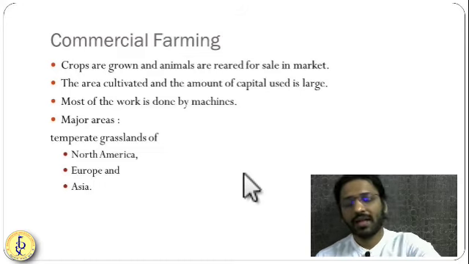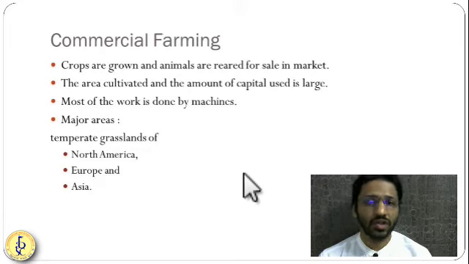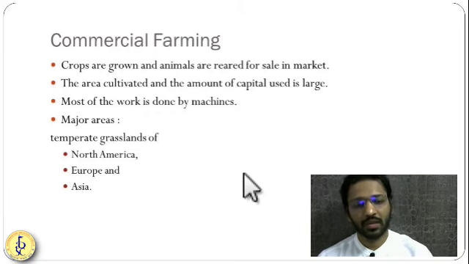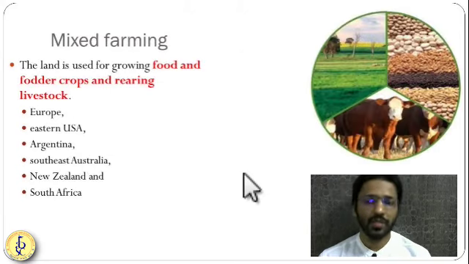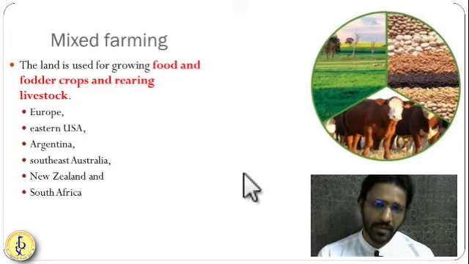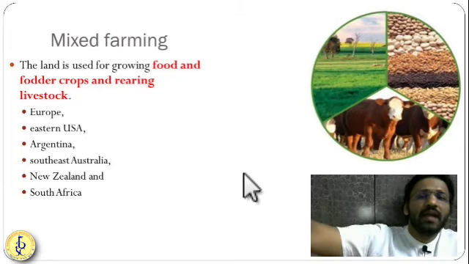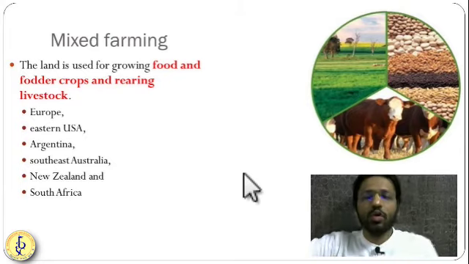So temperate grasslands of North America, Russia, Central Asia, Europe use this commercial farming on huge tracts.